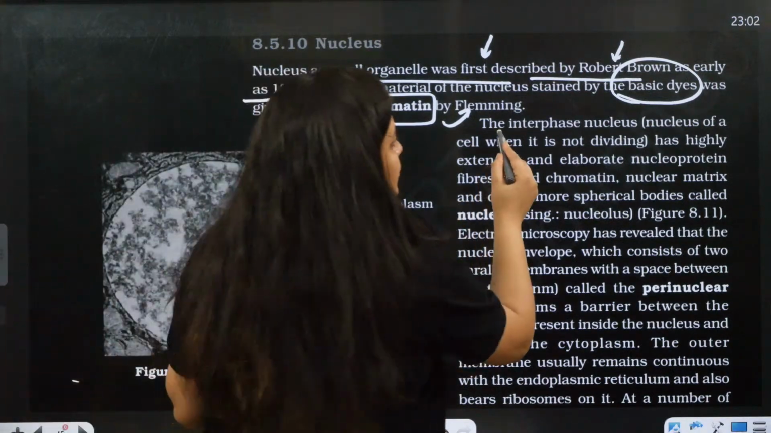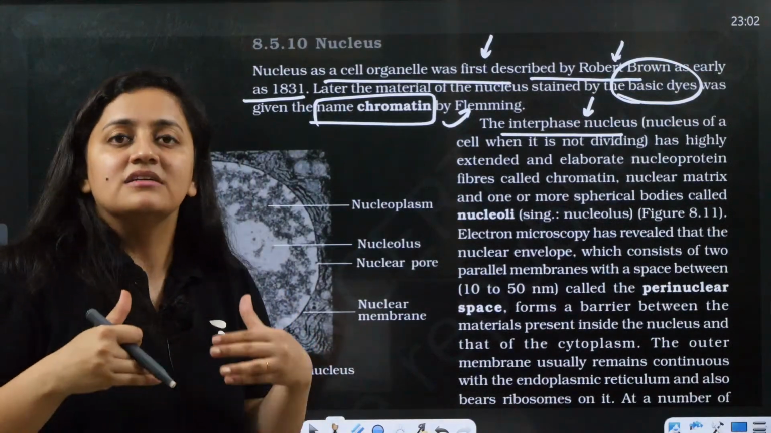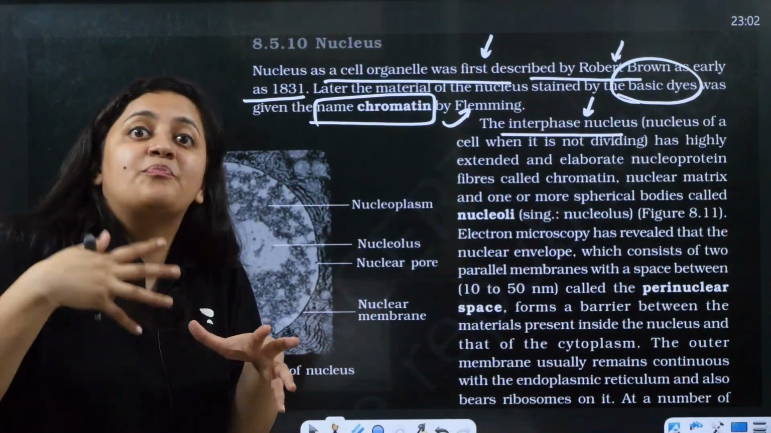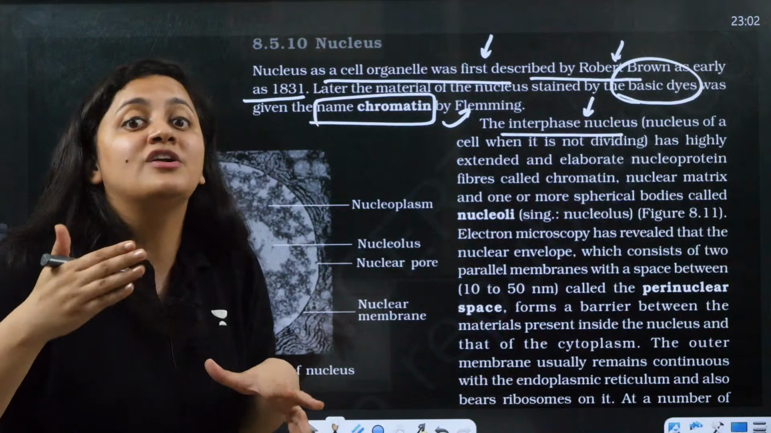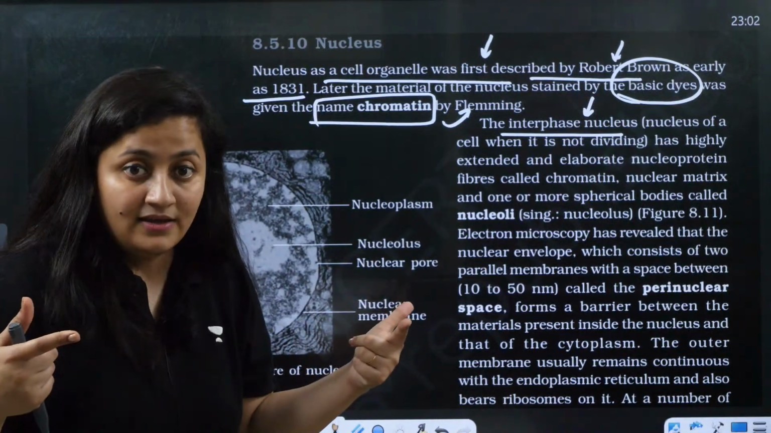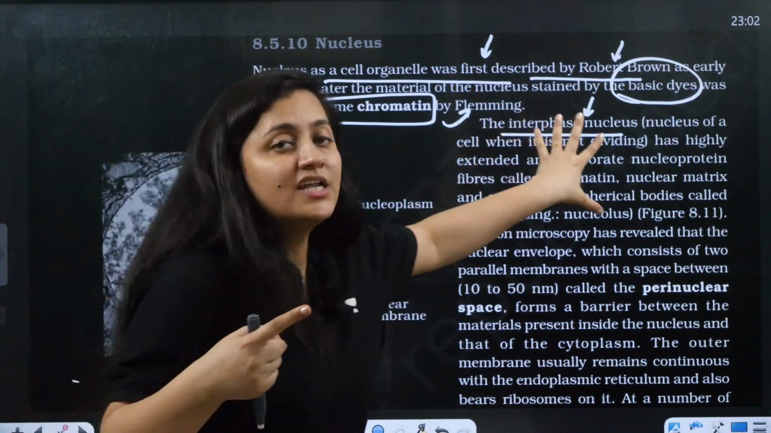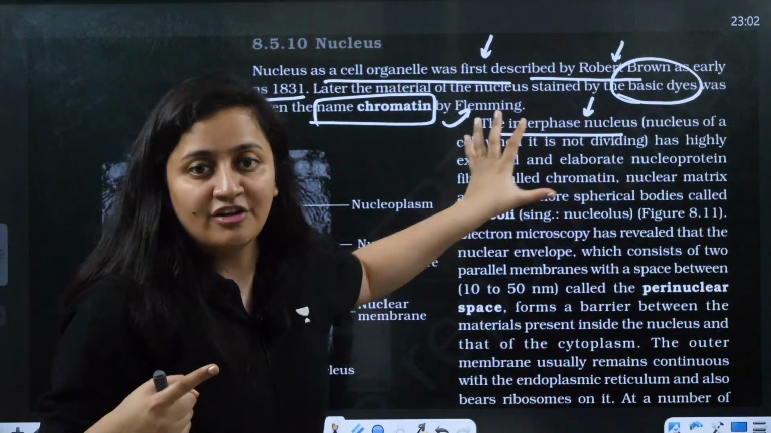So interphase nucleus. What is the meaning of interphase nucleus? The cell which is just resting. It is preparing for cell division, but it is not dividing. It is just preparing for the division. So interphase, the resting phase, the energetic phase.